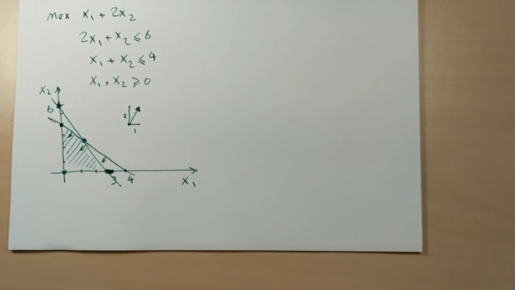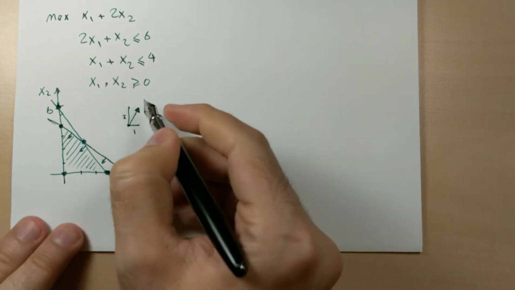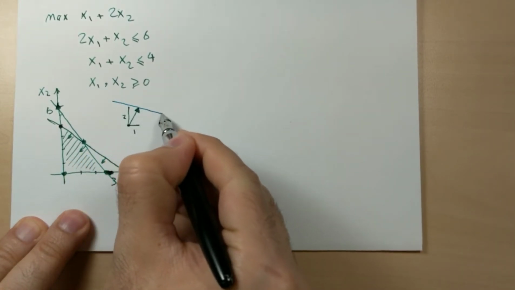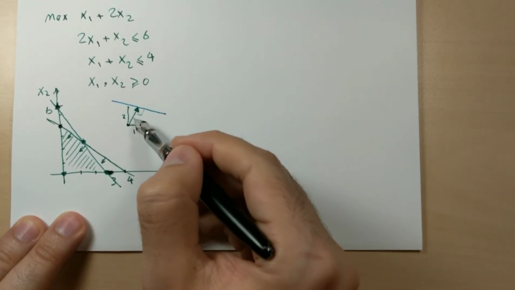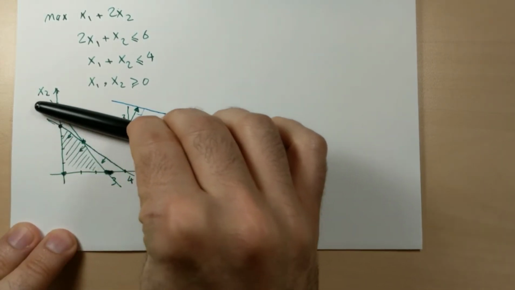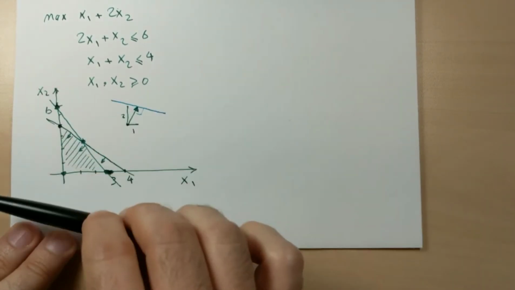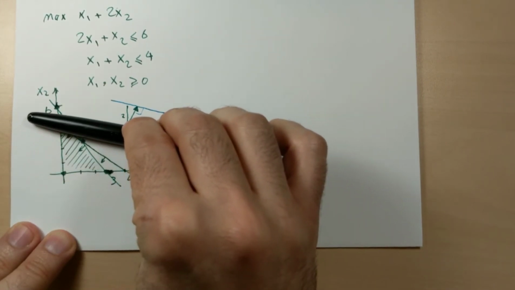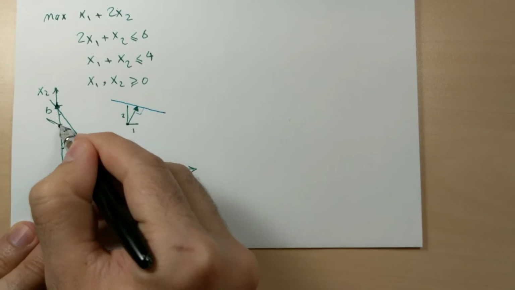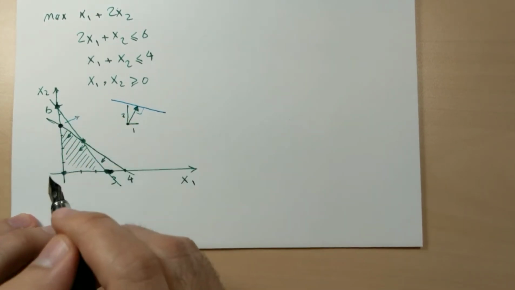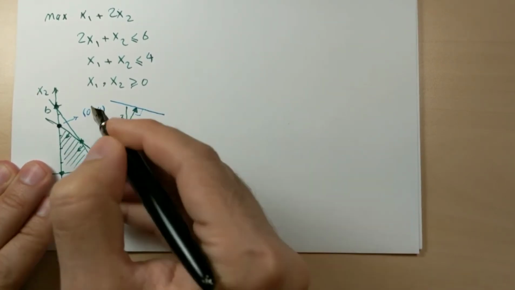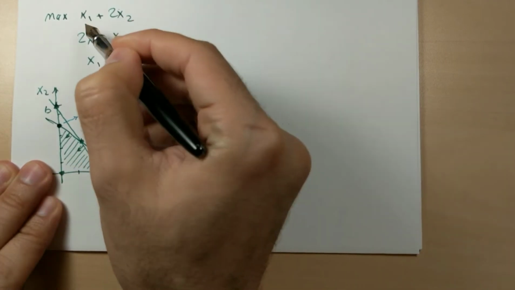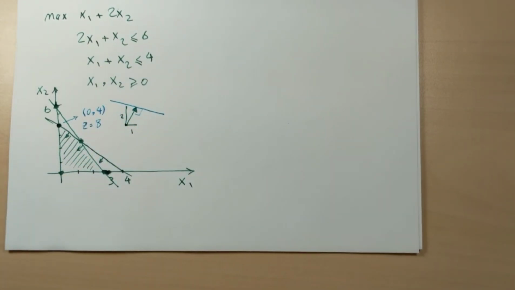If you draw the objective function line, which has a right angle with this row, you can improve your objective function in this direction. So what is the last point in the feasible region that you cannot go further than that? It's here. So this is your optimal point, which is 0 and 4. The objective value here is 0 plus 8. It's 8. So we have an optimal solution to the primal problem.